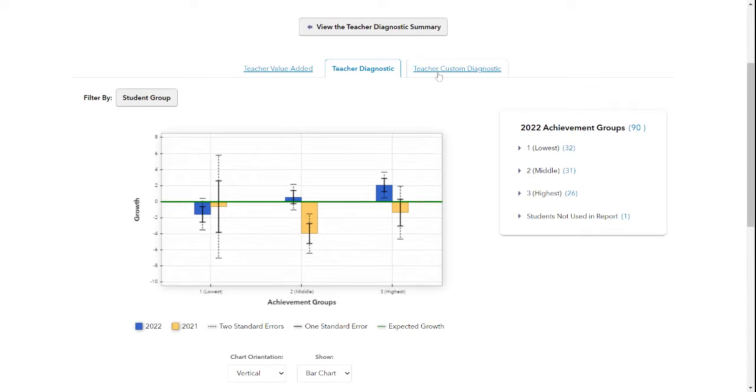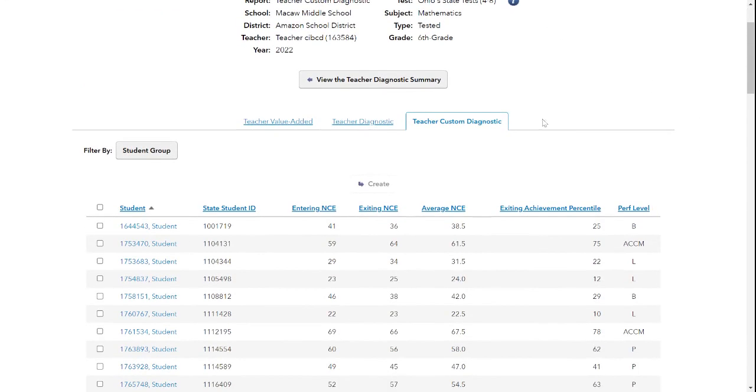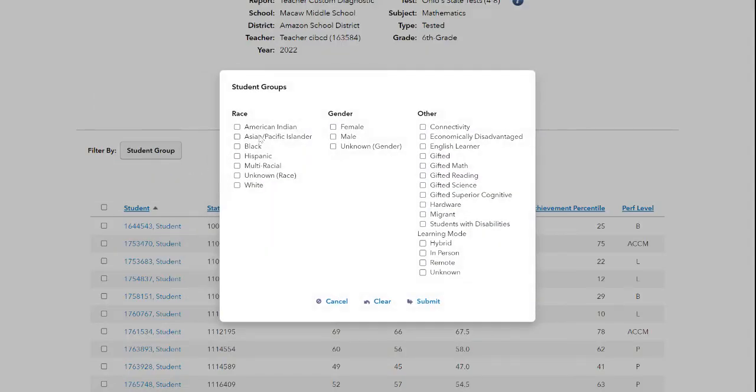And by doing that, you can go to Teacher Custom Diagnostics and list all the students. You could sort the students by existing percentiles, NCEs, performance levels. If you click student groups, you could choose groups to find students that are in some subgroups.